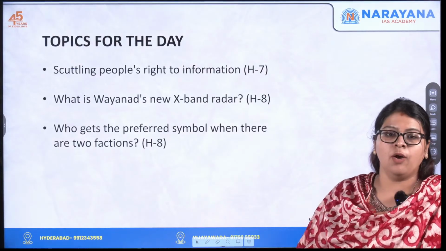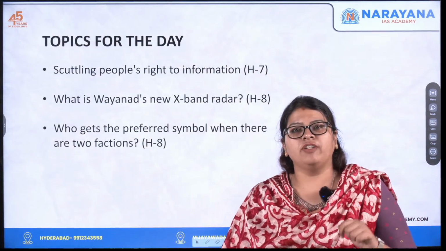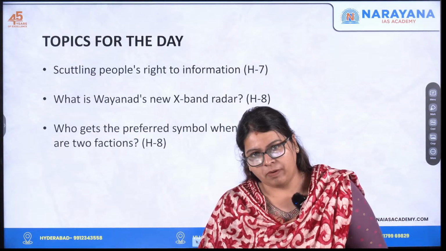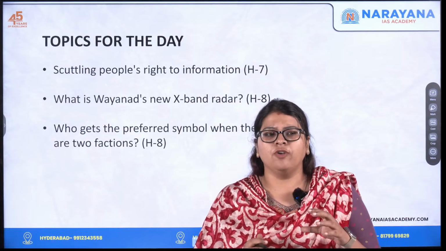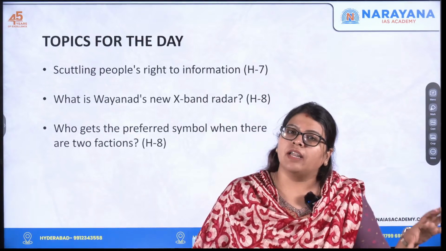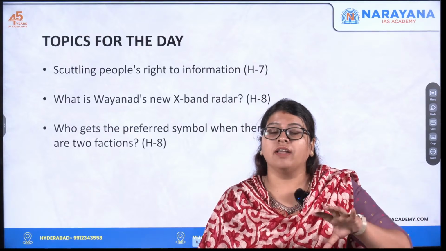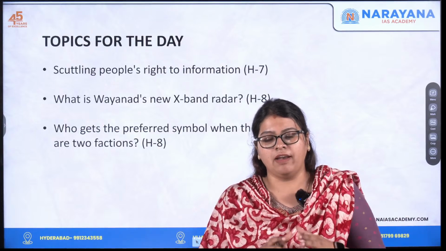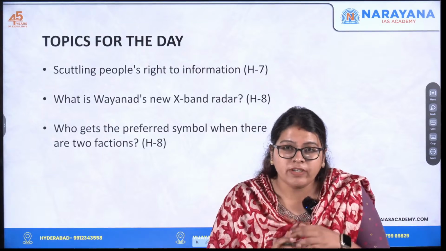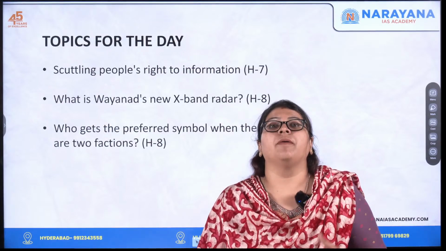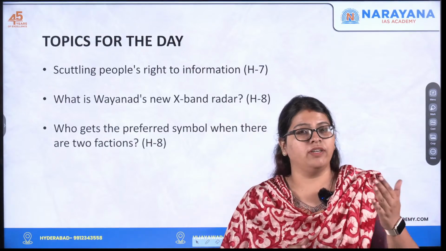Now moving forward, the third article for the day is who gets the preferred symbol when there are two factions in a recognized political party. In this article, we'll discuss what unrecognized and recognized political parties are, the eligibility criteria for a party to become a recognized political party, and the different types.